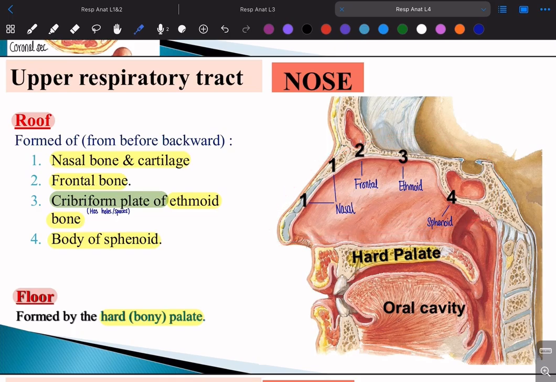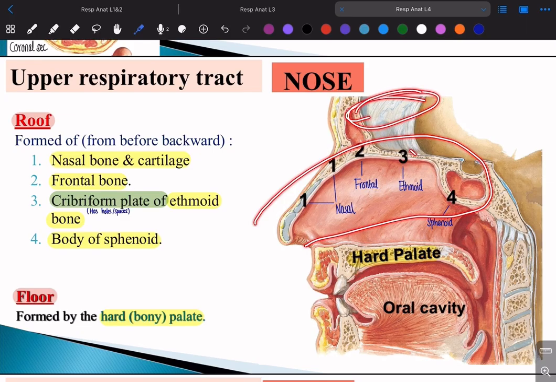Okay, what forms the floor of the nasal cavity? One thing, which is the hard palate. Okay, the hard palate forms the floor of the nasal cavity. What does the floor of the nasal cavity do? It separates the oral cavity from the nasal cavity. And what does the roof do? The roof separates the cranial cavity from the nasal cavity.